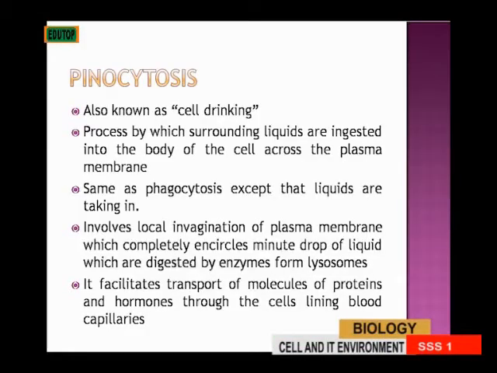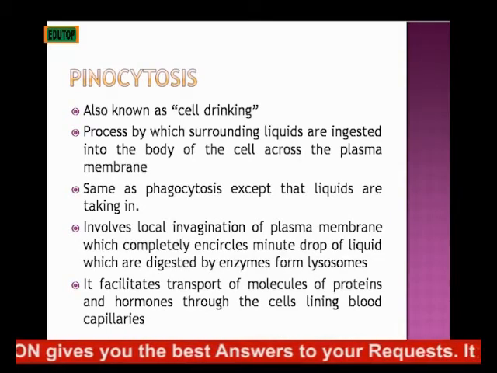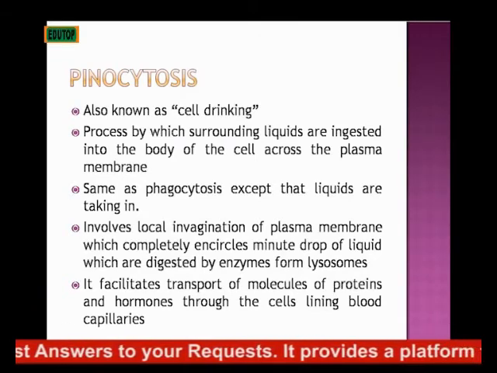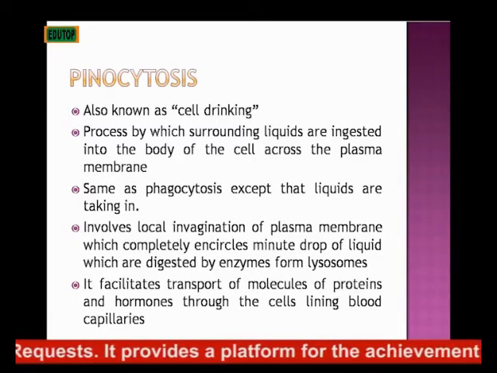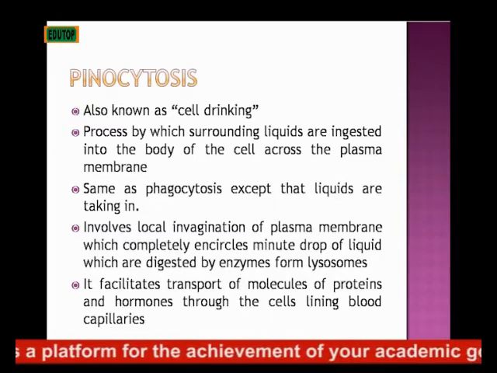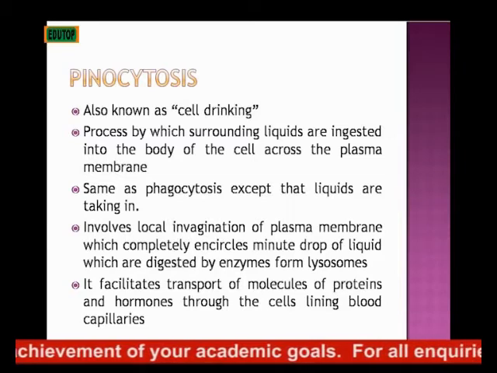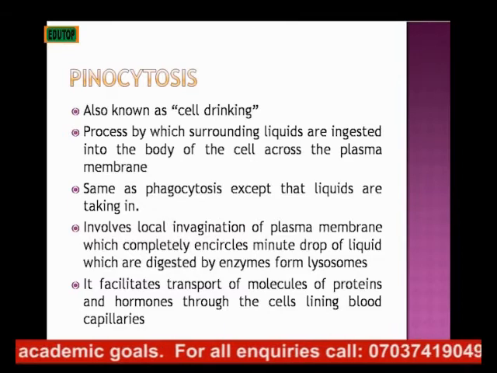Now, the next process is pinocytosis. I said phagocytosis is cell eating. Pinocytosis is cell drinking. What is cell drinking? It's called cell drinking because it occurs only in liquid. It's only liquid that is being ingested into the body of the cell across the plasma membrane, unlike the other one that engulfs bacteria and food particles. In pinocytosis, it's just liquid material. It is the same as phagocytosis, but it's only liquid that it takes in.